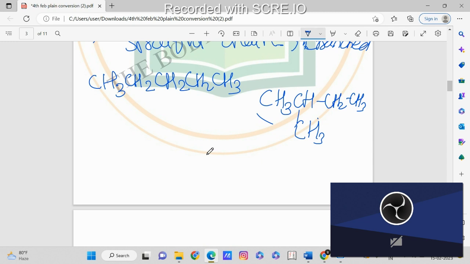So see, as branching increases, as we try to put groups along any of the straight chain carbons, and if you increase the branching, the surface area decreases. Okay, the surface area within this is decreasing. And when you are having straight chain alkanes, the surface area is already greater, and this is decreased. Okay, this is less than the straight chain alkane.